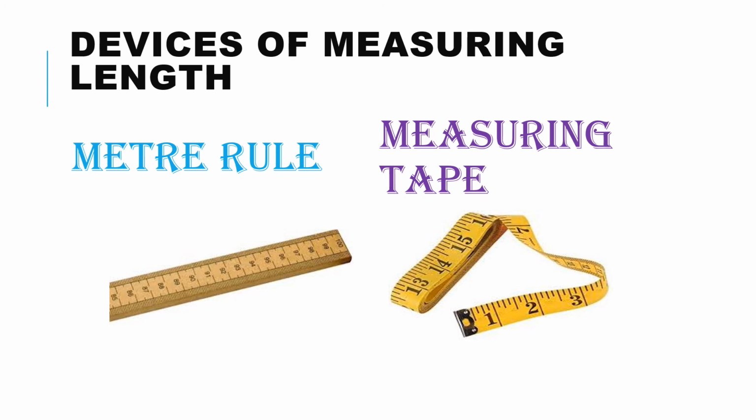You can see the marking 100. That means a total of 100 centimeter, and the other part is not shown here. So this is a meter rule. And we have another device which is called a measuring tape. You must all have seen this measuring tape. When you see the measuring tape, you think about a tailor, isn't it? When the tailor takes measurements, he or she generally uses the measuring tape.